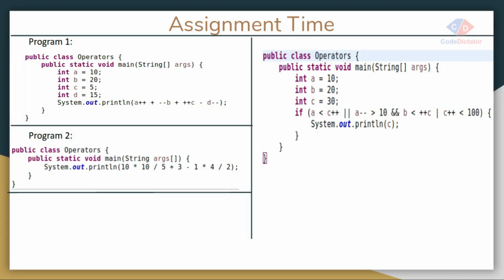Now it's assignment time. Solve all these examples and write down your answer in the chat section.